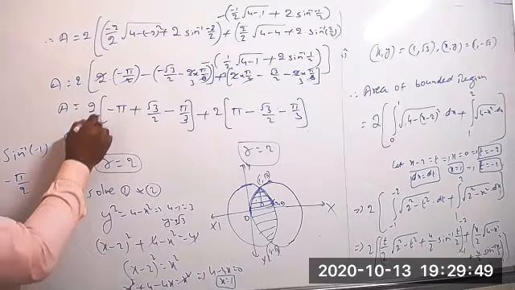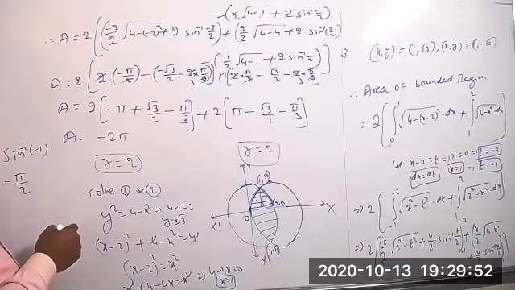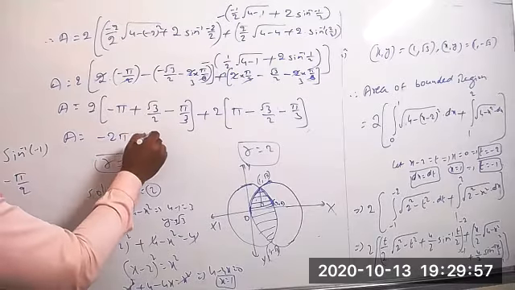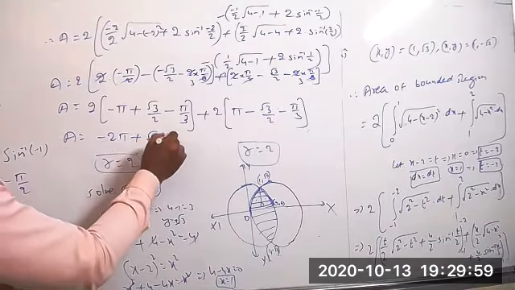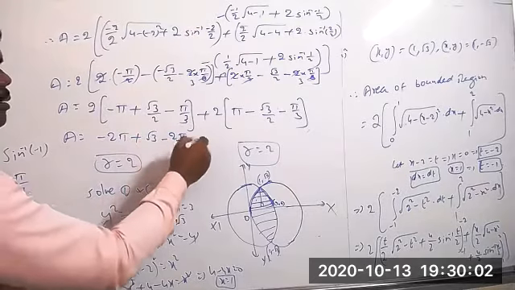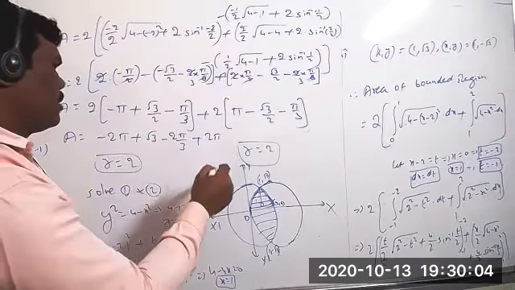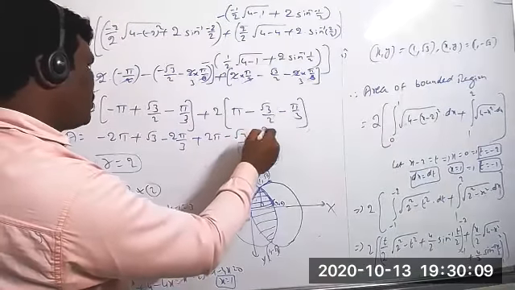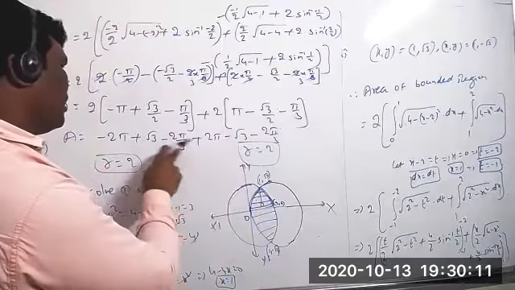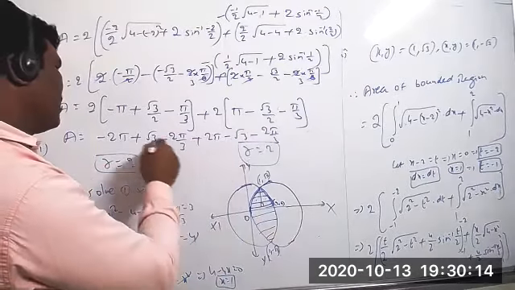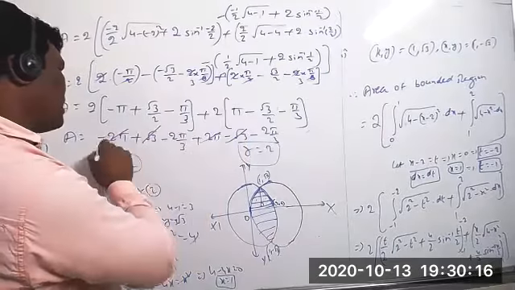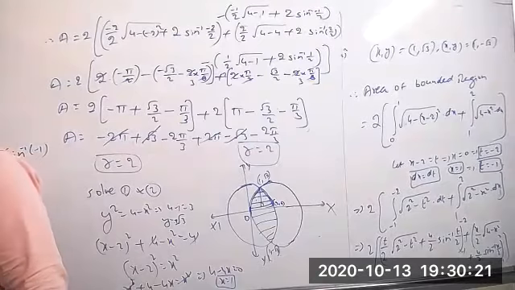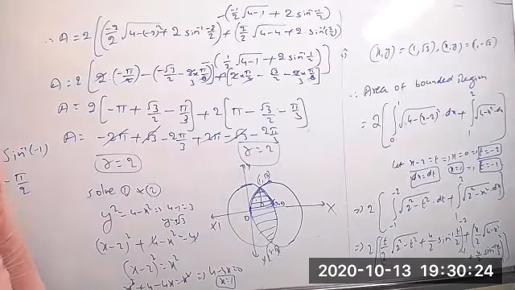So area is equal to, then what we get: minus 2 pi, minus 2 pi plus root 3, minus 2 pi by 3, plus 2 pi, and minus root 3 and minus 2 pi by 3. Yes, now these two will be negative values. So plus minus, these two also cancel. You can add both of them: minus 4 pi by 3. Now you can write now.